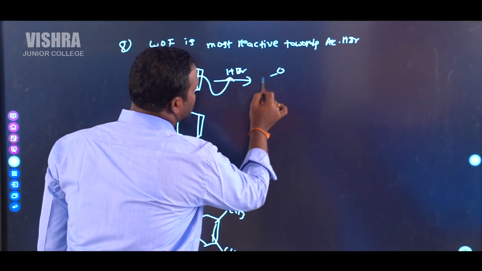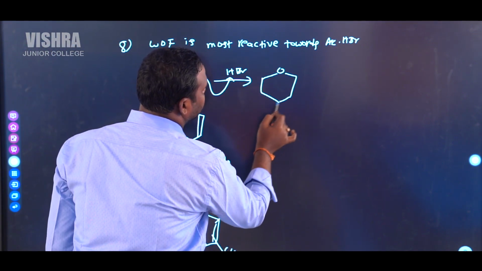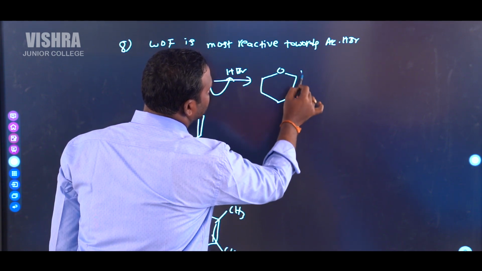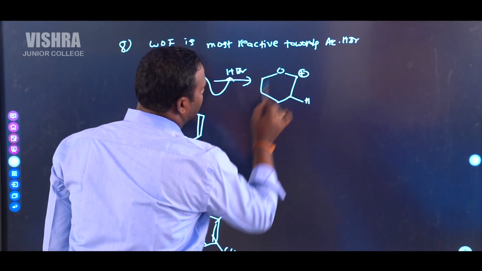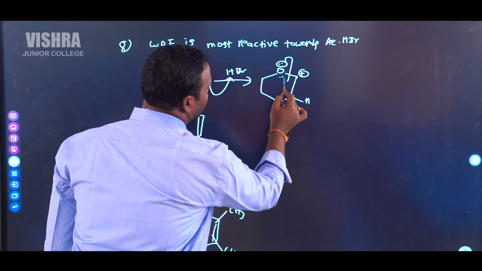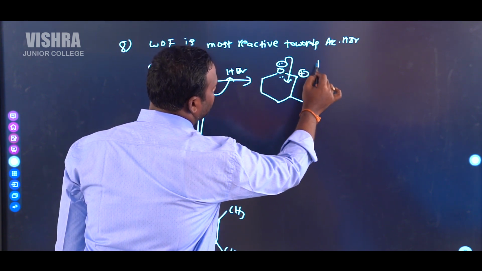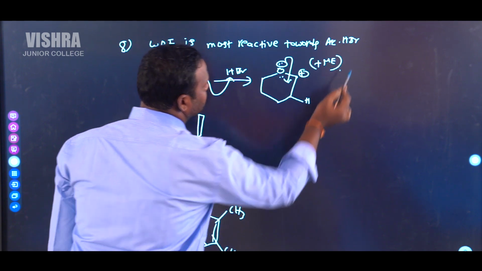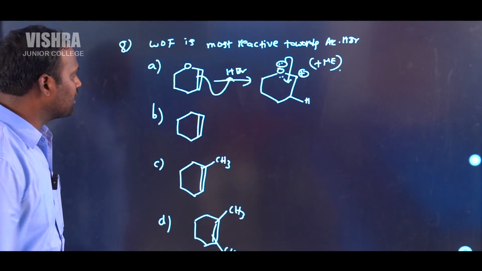So it gives one stable carbocation. The first carbon becomes the carbocation. Actually, this carbocation is stabilized by the lone pair of oxygen, due to the positive mesomeric effect. It is the most stable carbocation in this case.